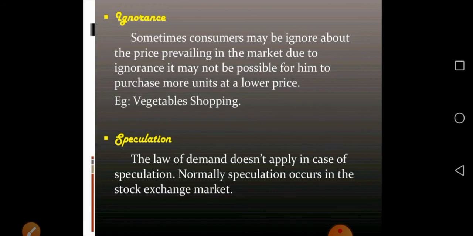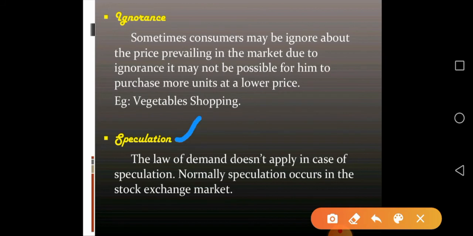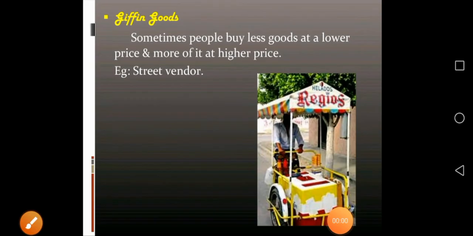Next one is speculation. Speculation is one of the exceptions to the law of demand. The law of demand does not apply in case of speculation. Normally speculation occurs in the stock exchange market.